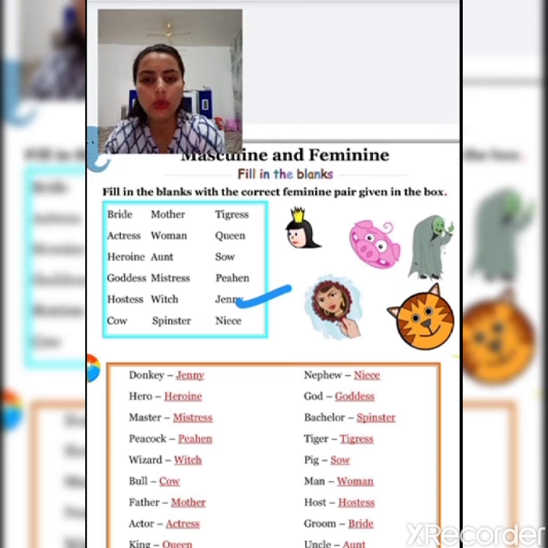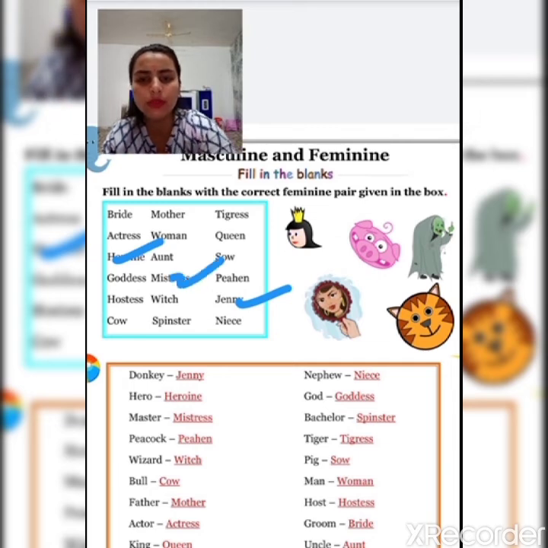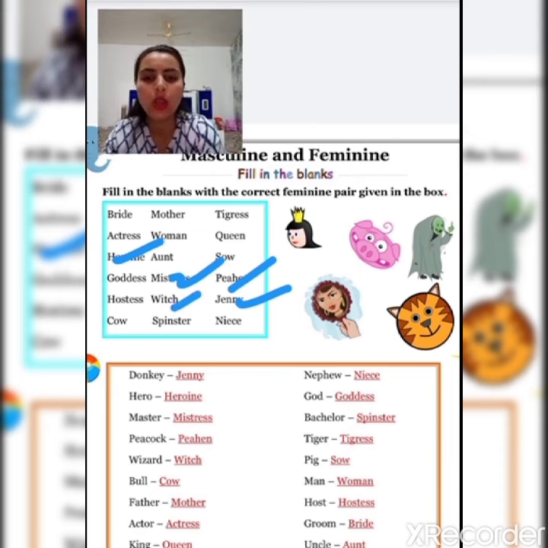Next is hero. The feminine of hero is heroine. Next is master. The feminine of master is mistress. Next is peacock. The feminine of peacock is peahen. Next is wizard. The feminine of wizard is witch. Next is bull.